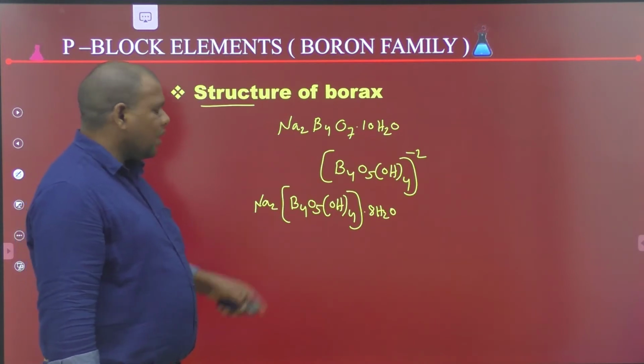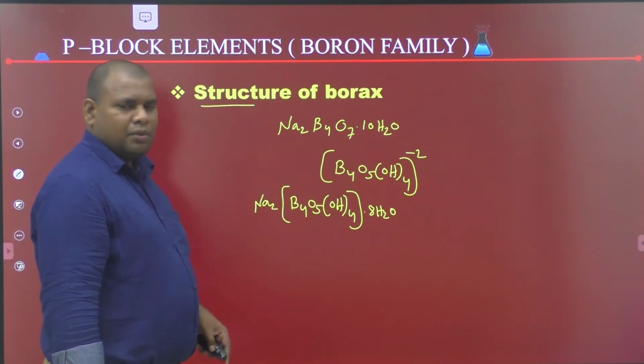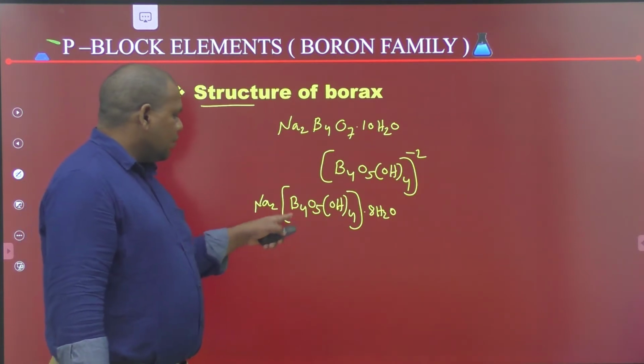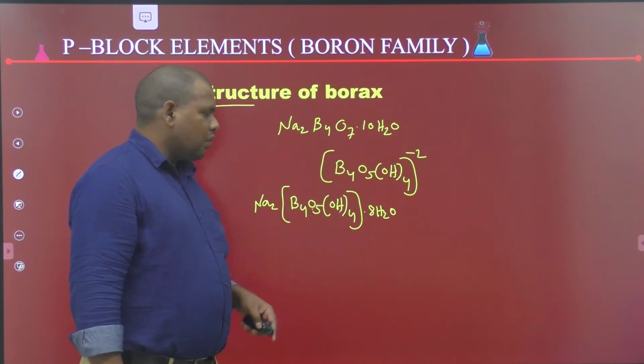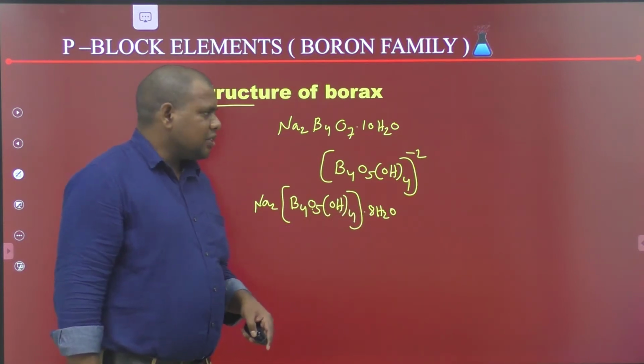In reality, borax has this type of formula, Na2[B4O5(OH)4].8H2O.